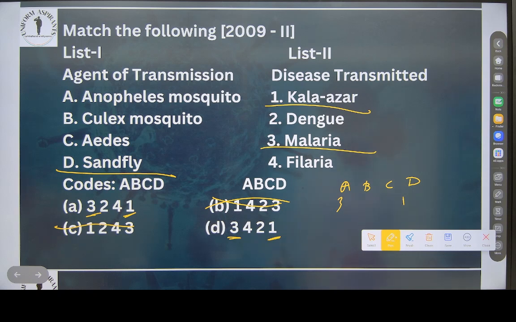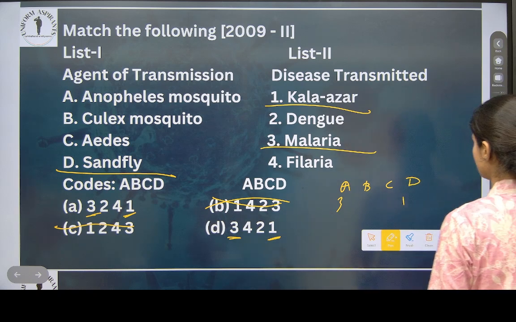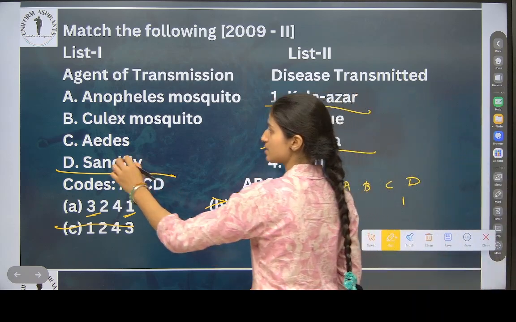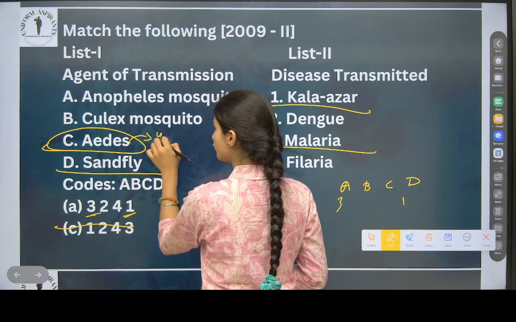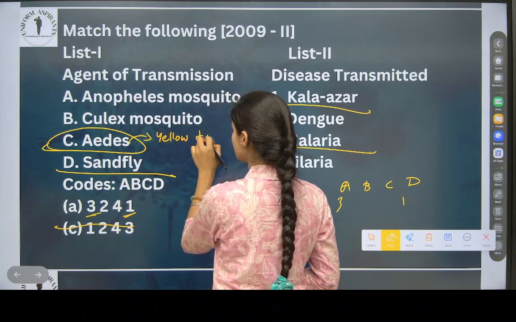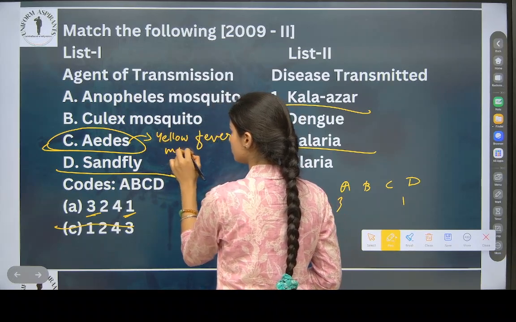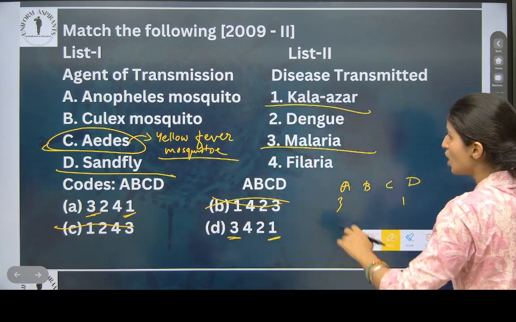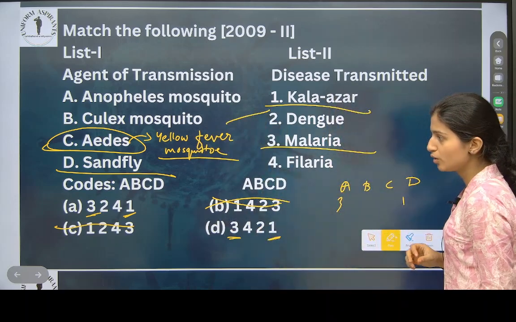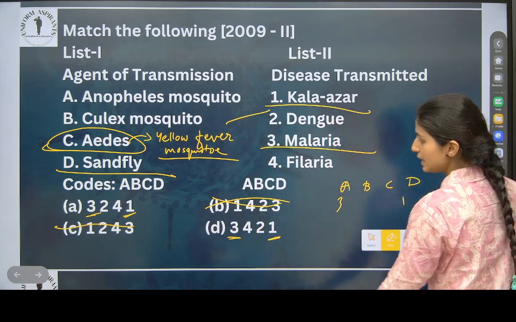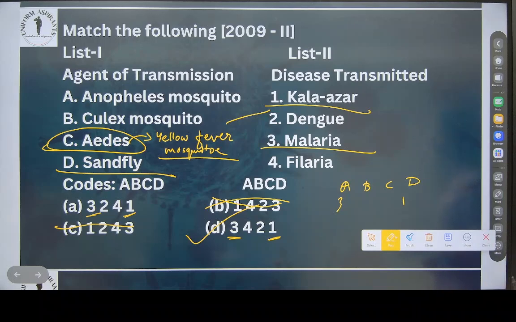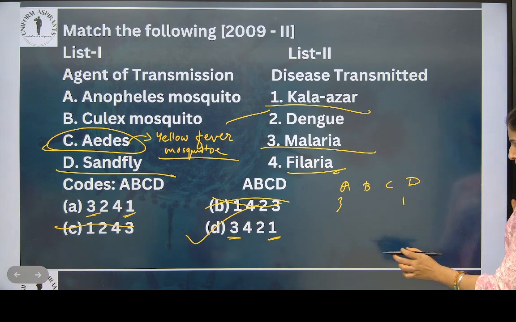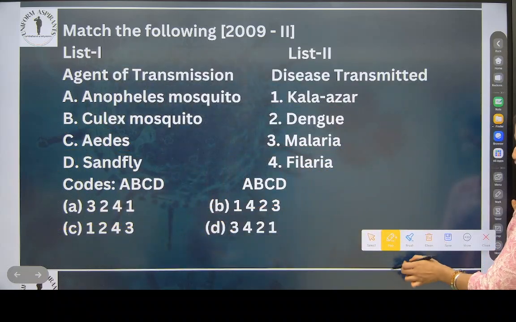Okay, let me simplify this for you. Dengue is known as yellow fever. We know that. Yes or no? So this is called the yellow fever mosquito also. So C will be 2. So where is C2? Option D. What will be the answer? Option D. Culex mosquito, filaria. Filaria means what? Elephantiasis. You have to remember this name also.